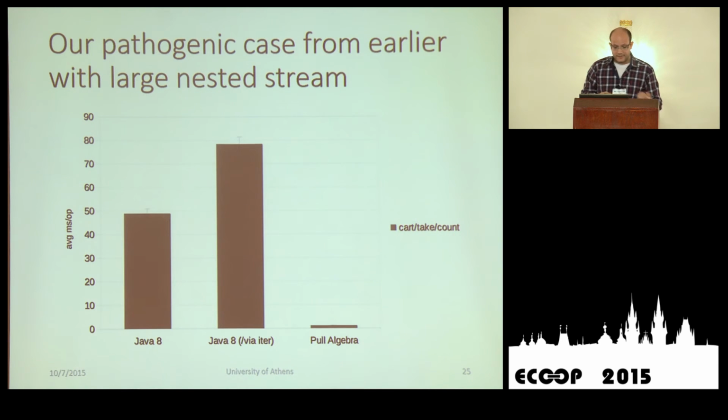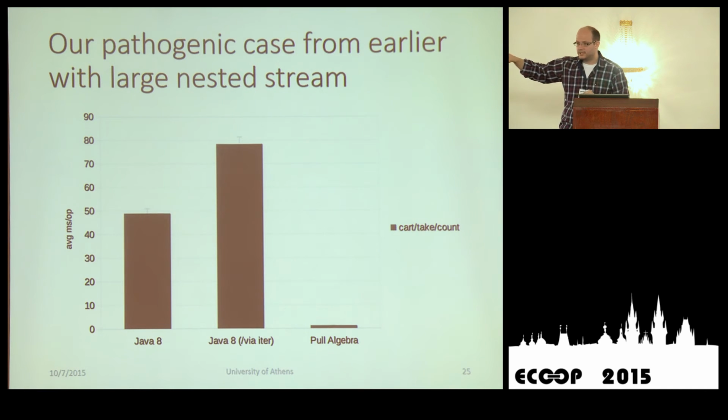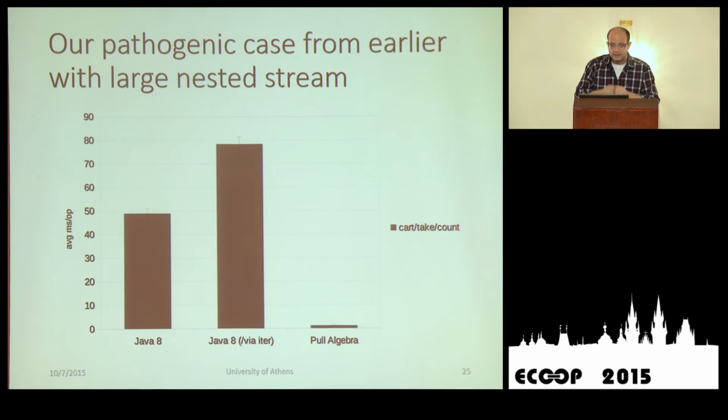And we have this short-circuited Cartesian product, short-circuited because we use take. We use take to just take some elements. And Java 8 did pretty well at 40 or 50 milliseconds. Java 8 with an iterator, because we have lost a little bit of laziness, nearly doubled.